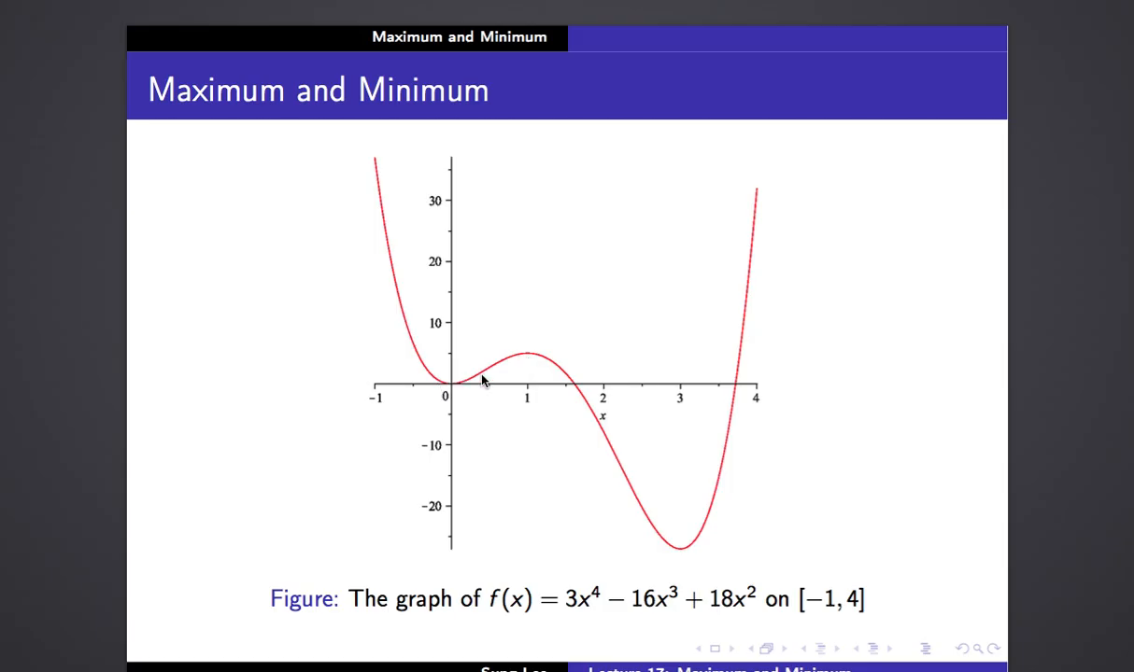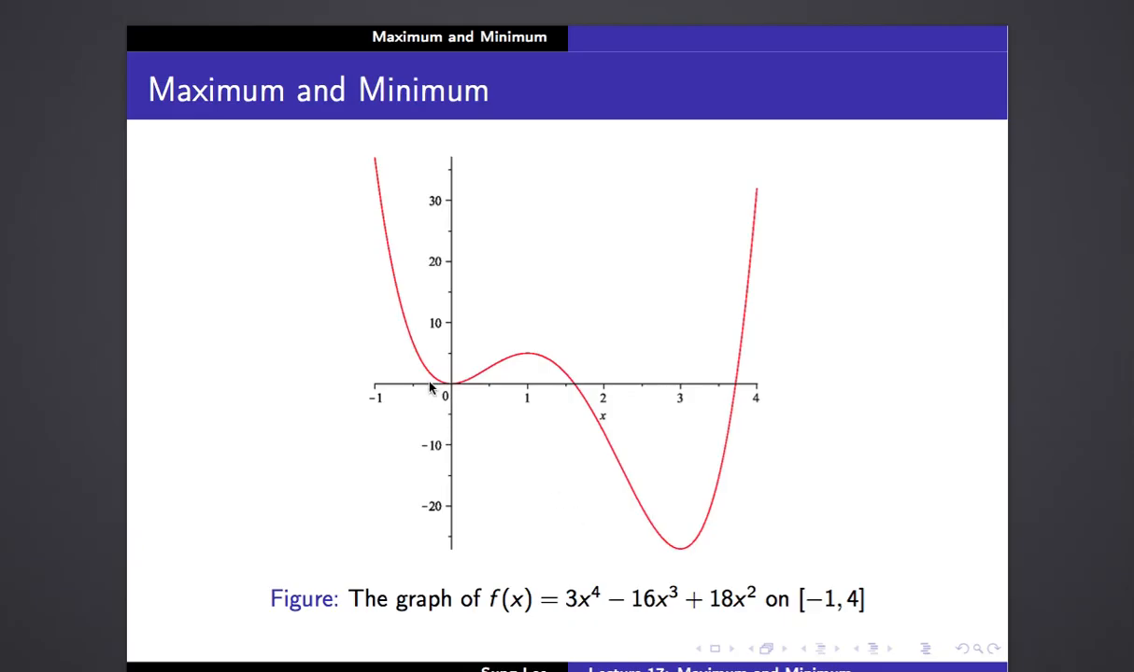So yeah, I went back to the earlier example, right? As you can see, at x equals 0, x equals 1, and also x equals 3, we have a local minimum at x equals 0, a local maximum at x equals 1, and another local minimum at x equals 3. This is a polynomial, so it is differentiable. So f prime of x exists at those values, right?